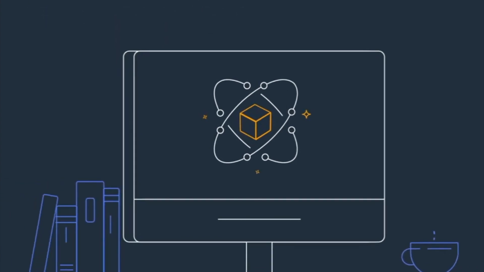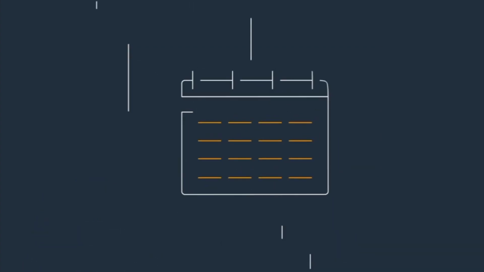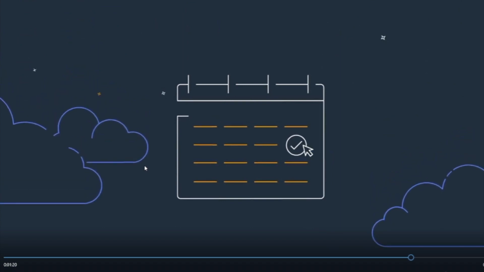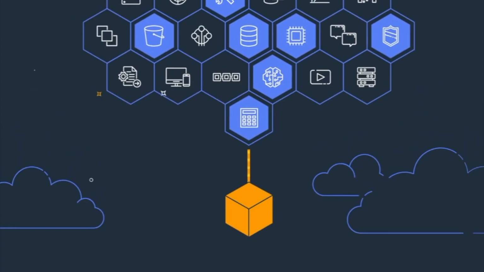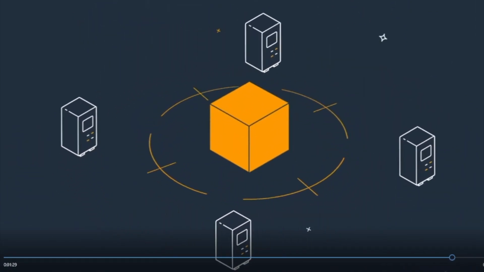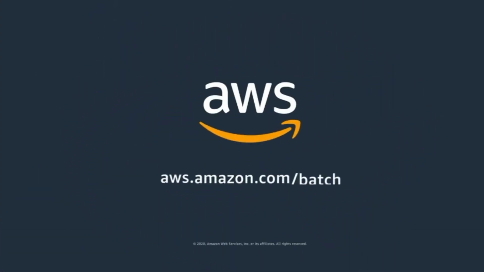Whether your workload is a deep learning network, a massively parallel ETL job, or a tightly coupled HPC application, AWS Batch helps you plan, schedule, and execute across the full range of AWS compute services and features. Save time and money by having AWS Batch manage your job life cycles and compute environments today.